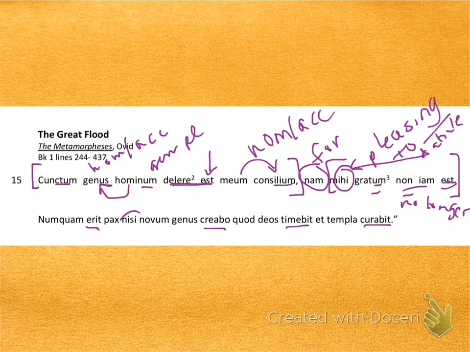I saw nisi, which is a conjunction. I saw quod, which either means because or is a relative pronoun. Either way, it's going to start a new clause. And I see the conjunction et. All of those conjunctions allow me to very neatly find my four small clauses.